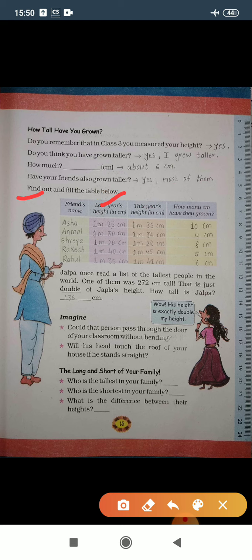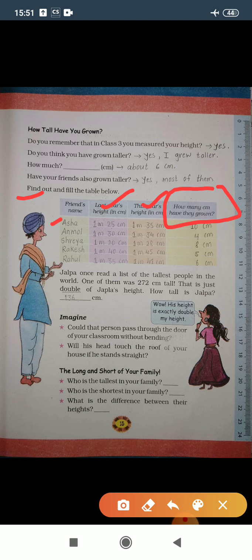So let's start. The first one is Asha, and the last year's height of Asha is 1 meter and 25 centimeter, and this year Asha's height has grown up to 1 meter 35 centimeter. Now how many centimeters have they grown? That means you need to find out the difference of these 2 heights.